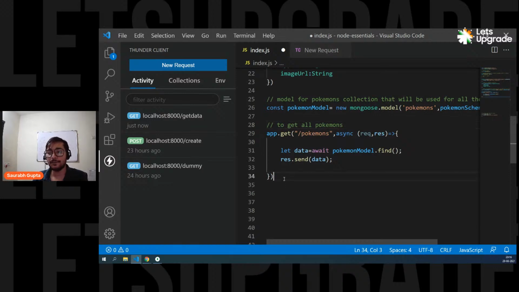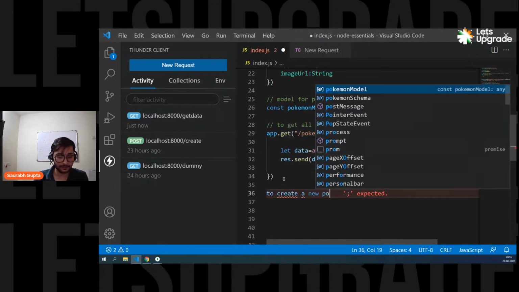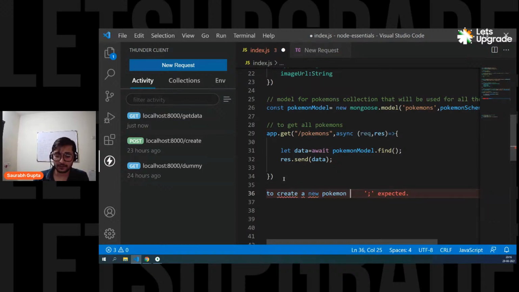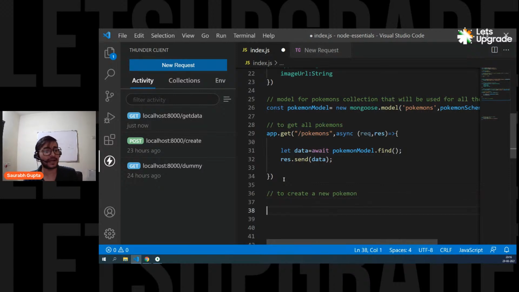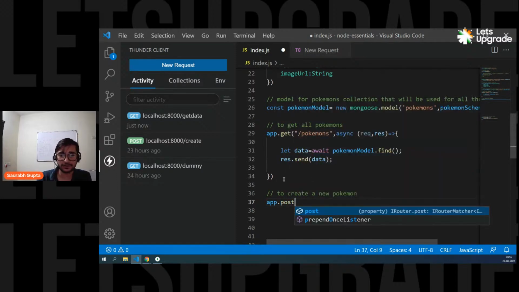Are we cleared, everyone? Now let's create an endpoint to create a new Pokemon. Here we need to create something. Here we want to create a Pokemon. So which kind of request will it be, guys? Come on, tell me which kind of request it will be. If I want to create a new resource, if I want to create a new Pokemon, exactly, it will be post, right?